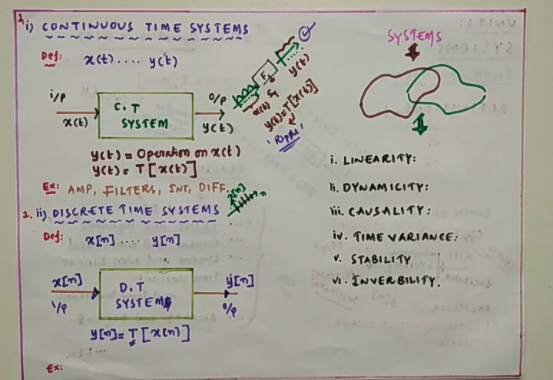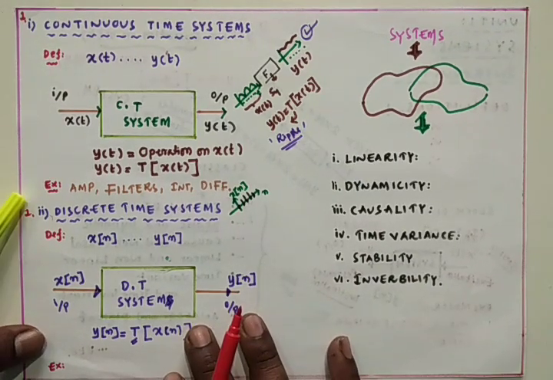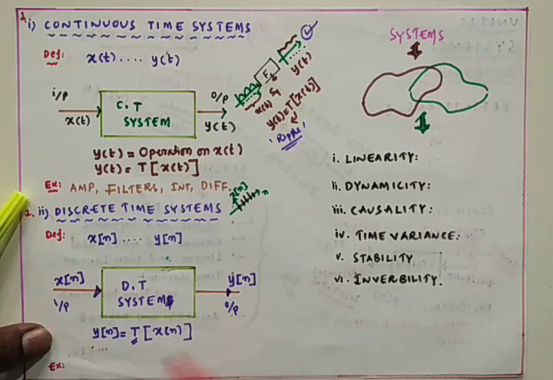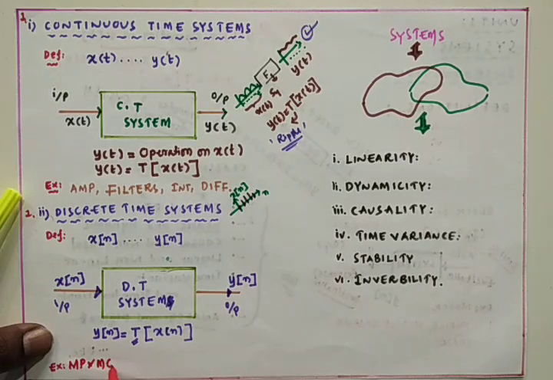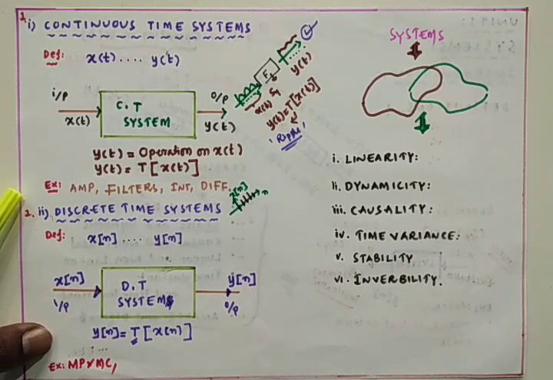The best examples of discrete time systems are microprocessors, semiconductor memories, and shift registers. First, microprocessors and microcontrollers are the best examples of discrete time systems. Another one is semiconductor memories.